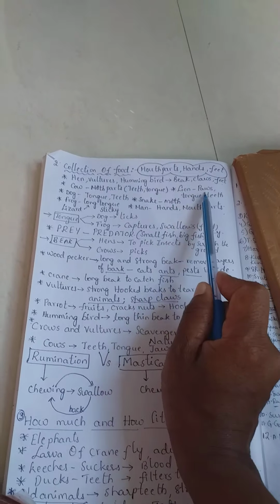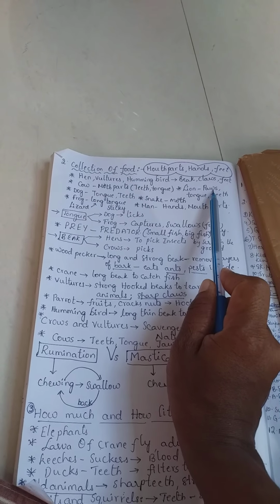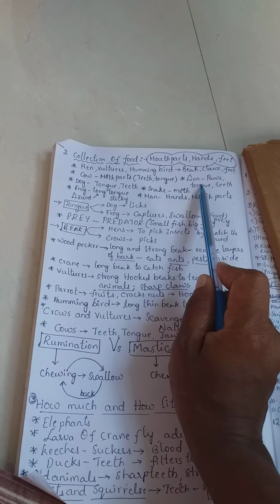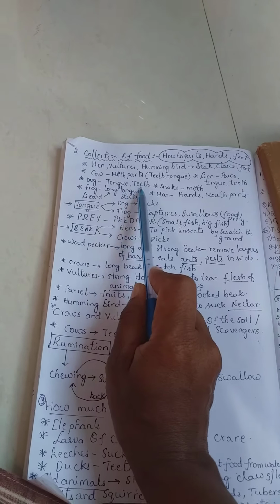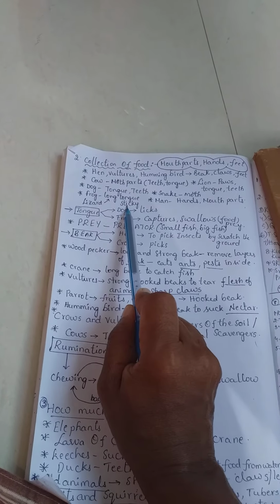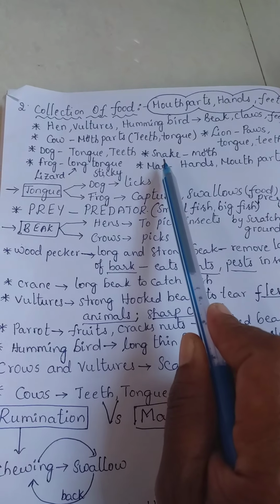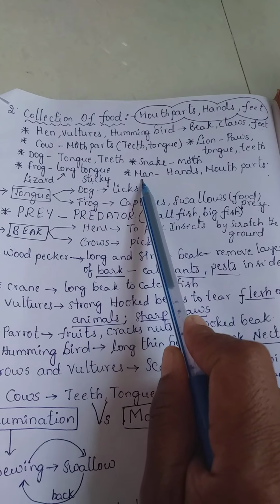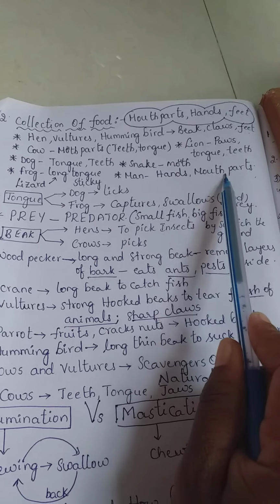And lions use paws. Paws means foot-like structure under the leg. Next one, they use tongue and teeth also. Here, dogs use tongue and teeth. Frogs also have a long tongue which is sticky in nature. Next one, snake. By using its mouth only, it collects the food. So we are able to take the food by using hands and mouth parts.